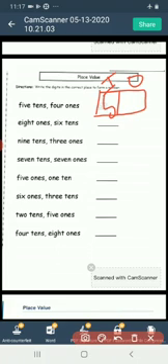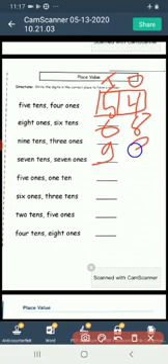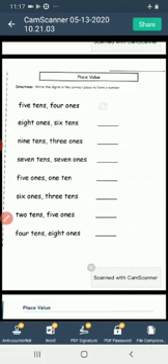It means 4 ones. 4. 8 ones means 8. 6 tens means 6. 9 tens means 9. 3 ones means 3. Like this, you will do this practice work at home in your math notebook.